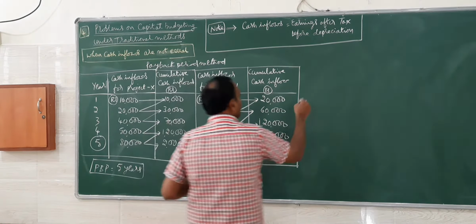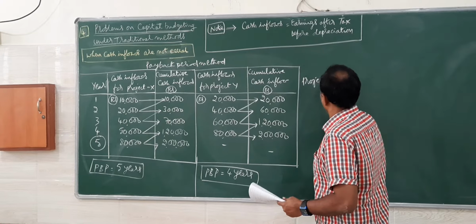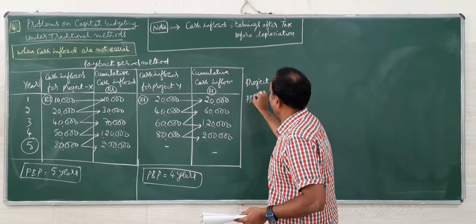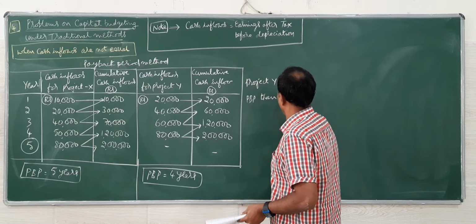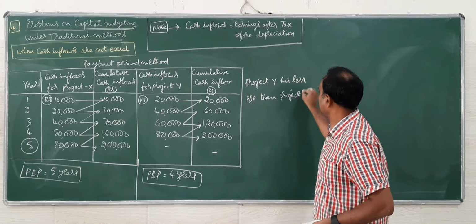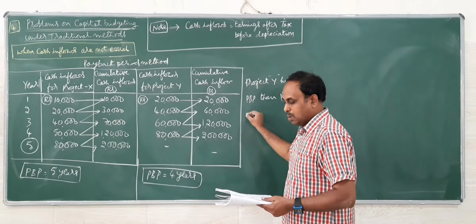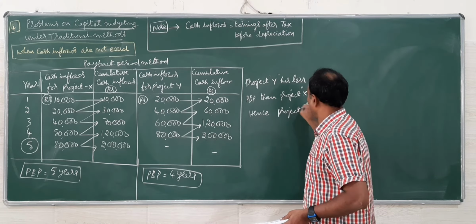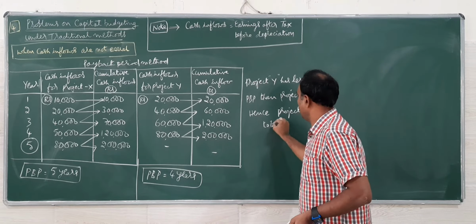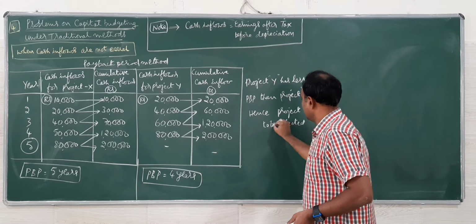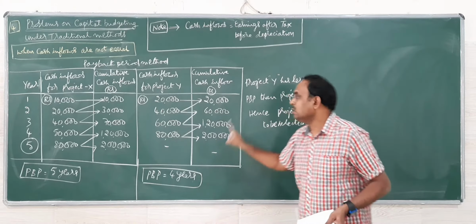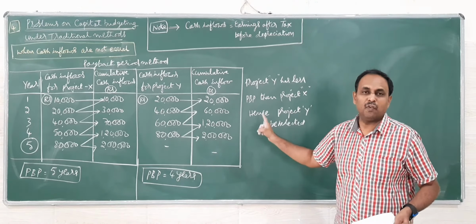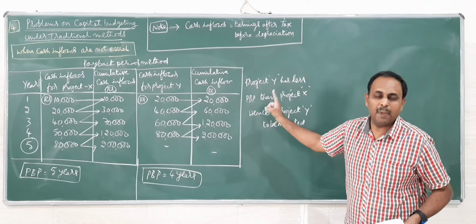So I can conclude project Y has a shorter payback period than project X. Hence, project Y is to be selected. Whichever has the shorter payback period should be selected when you have different alternative projects for selection purposes based on the payback period method.